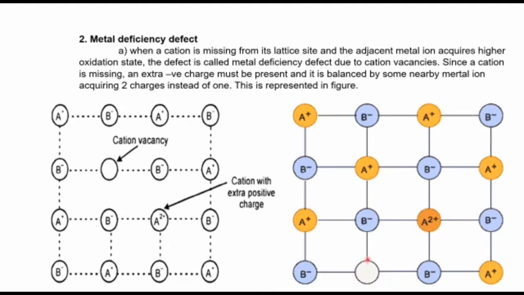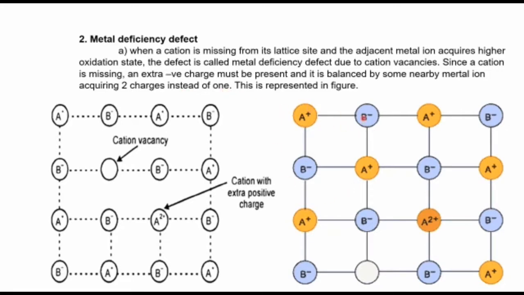So here one metal atom is deficient. When a cation is missing from its lattice site and the adjacent metal ion acquires a higher oxidation state, the defect is called metal deficiency defect due to cation vacancy. Since a cation is missing, an extra negative charge must be present, and it is balanced by some nearby metal ion which acquires two charges instead of one.